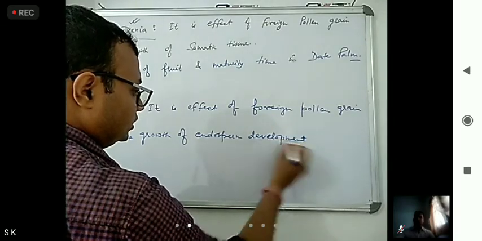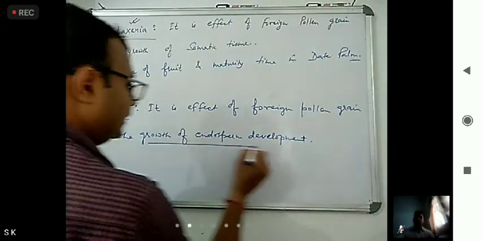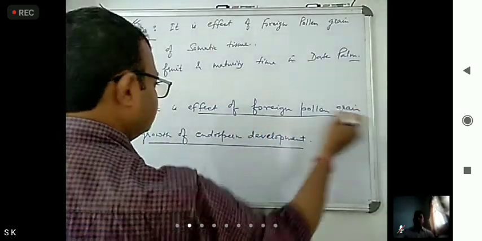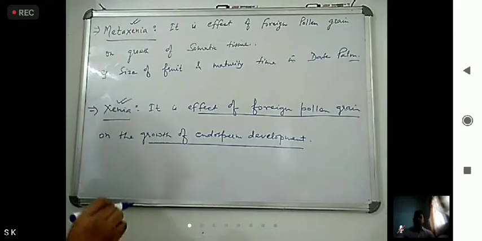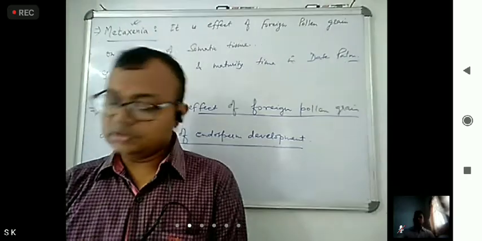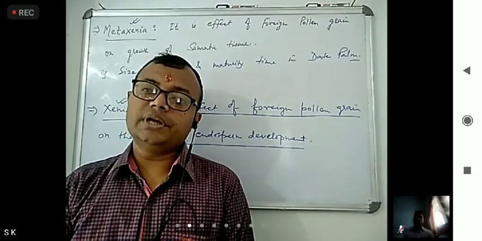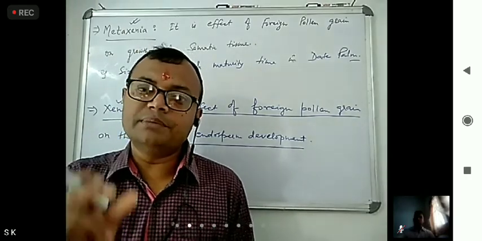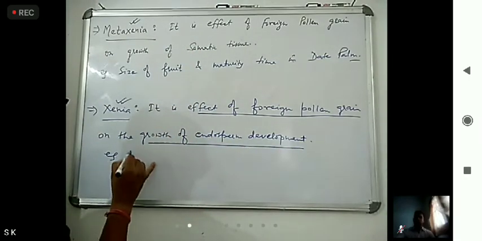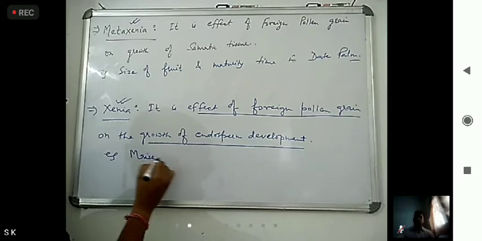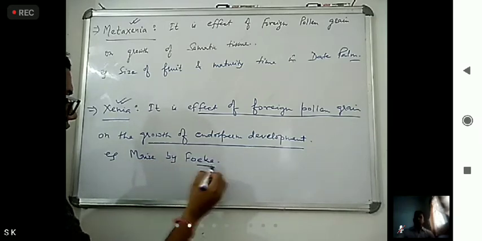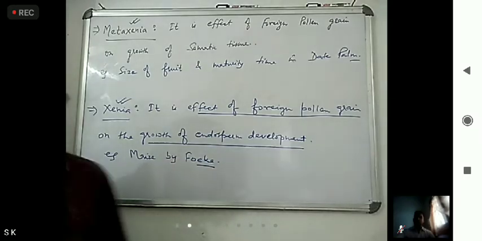That process is known as xenia. It is shown in maize and discovered by scientist Focke, F-O-C-K-E.